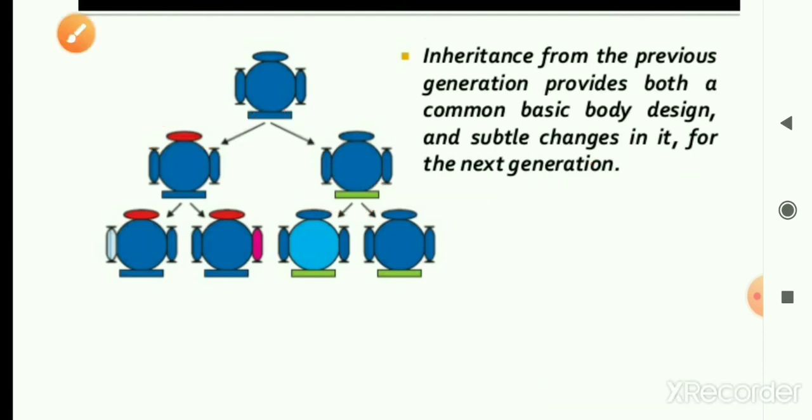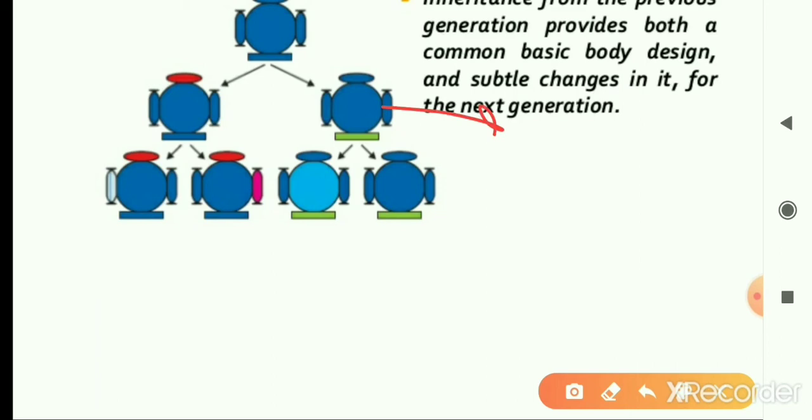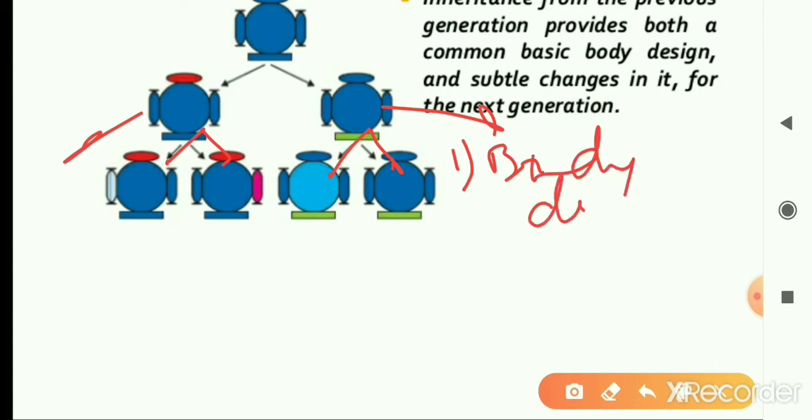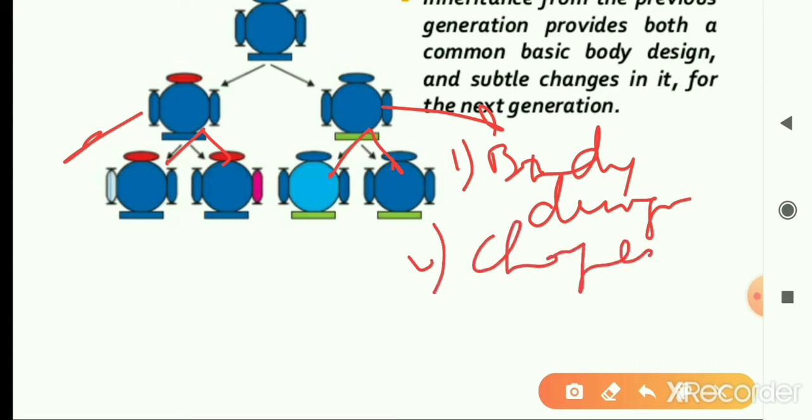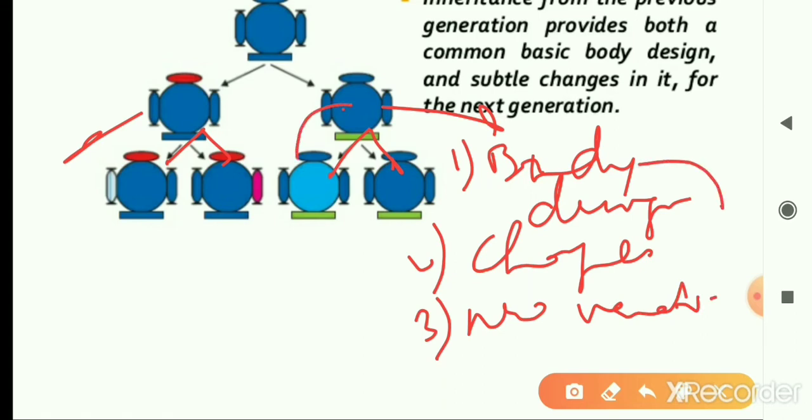Now when this next generation multiplies or reproduces, it will again produce individuals. This second generation is going to provide the body design that it had acquired from its parent, then the changes or variations that it had acquired from the parental generation, and then some more new variations, definitely, when this body design is being passed from the first generation to the next.